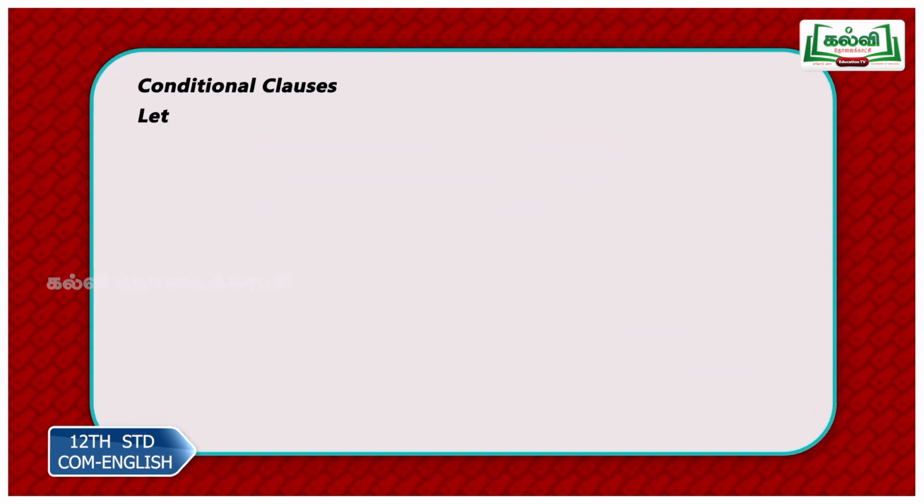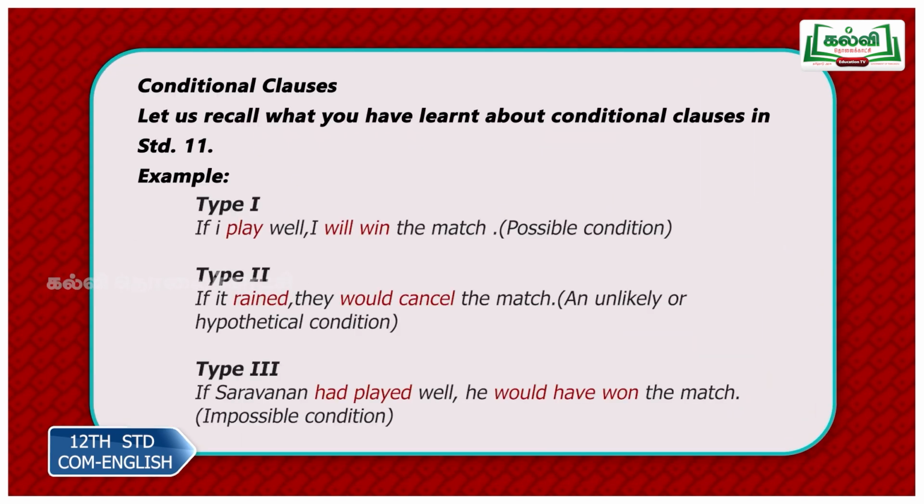Now we move on to conditional clauses. So now let us recall, let us give a brief revision of what you've already learnt in class 11. We know that there are 3 types here. Type 1: if I play well, I will win the match. The rules are very simple and easy. Just remember that you will get the simple present in the if clause, and will plus verb or future in your main clause. That is for type 1.